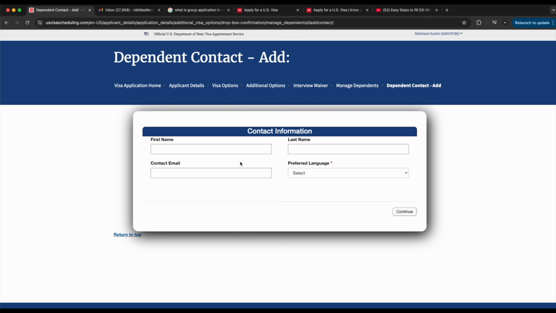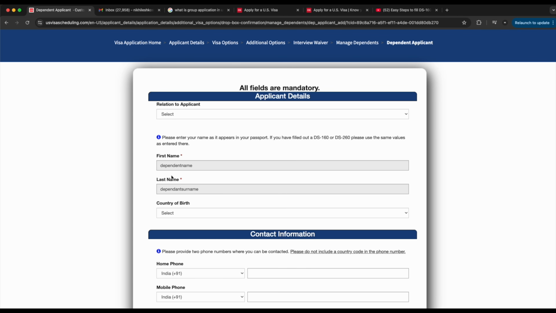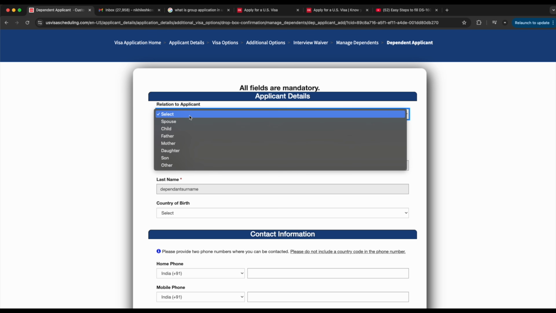This is the option for creating a new dependent, where we need to enter all the information for the dependent. So let me enter this, and I will show you. Once you add that dependent name and surname, it will show this way, where you need to add all the details. Relation to applicant, so you can see whether it is your spouse, child, father. If you want to add your father's name as a dependent, if you want to add your mother's name as a dependent, what the relation of this dependent is to the main applicant.